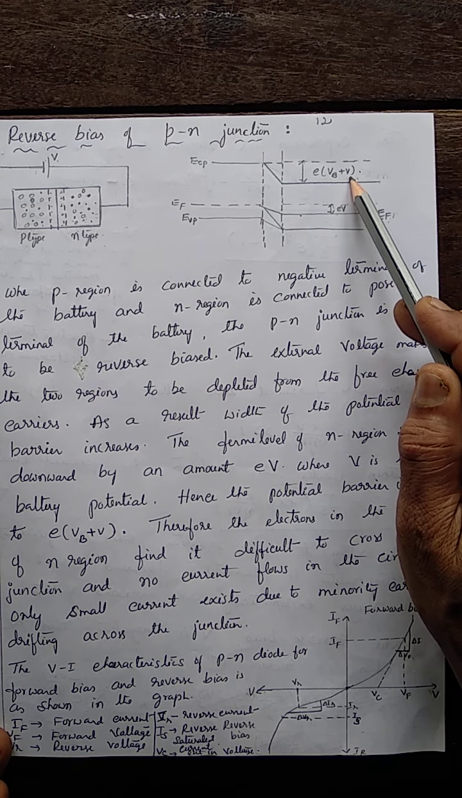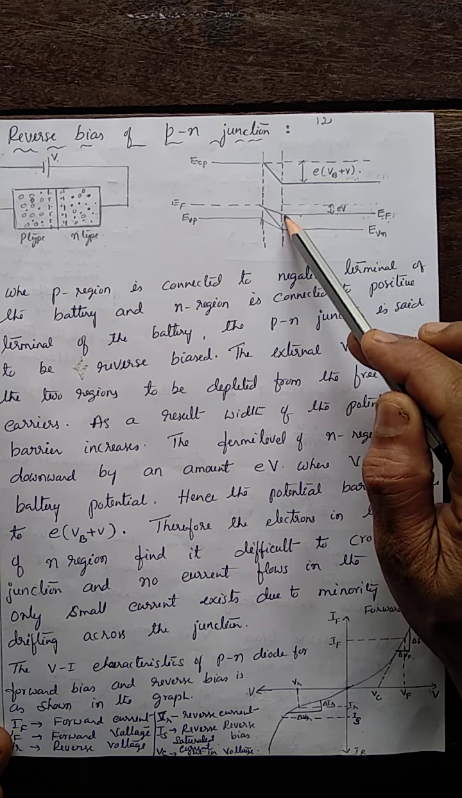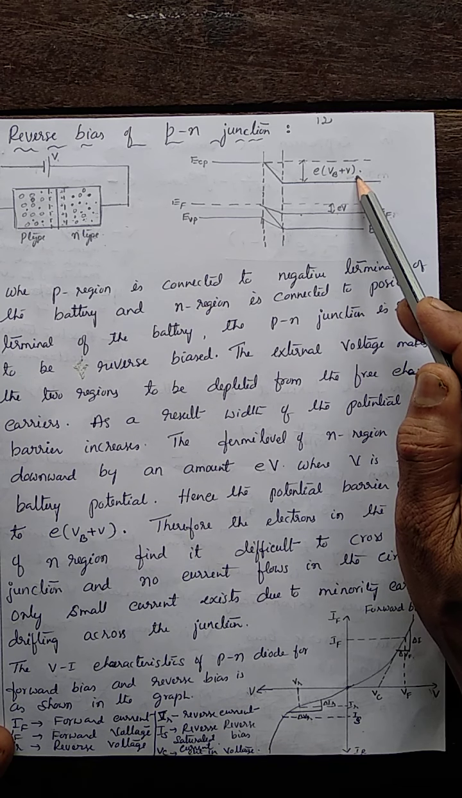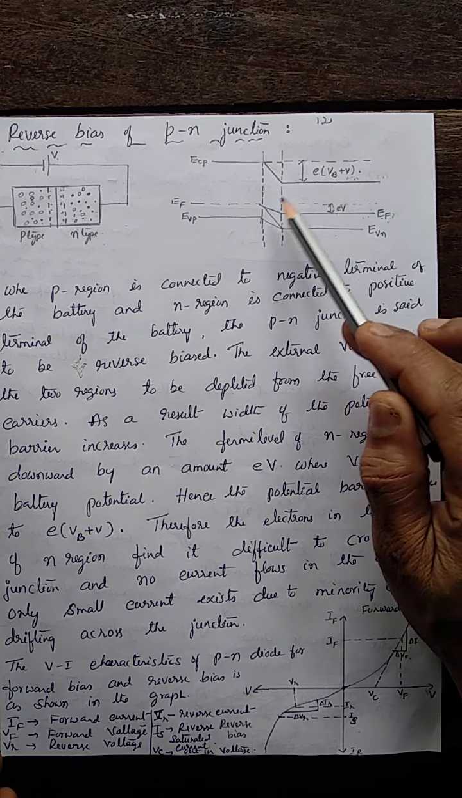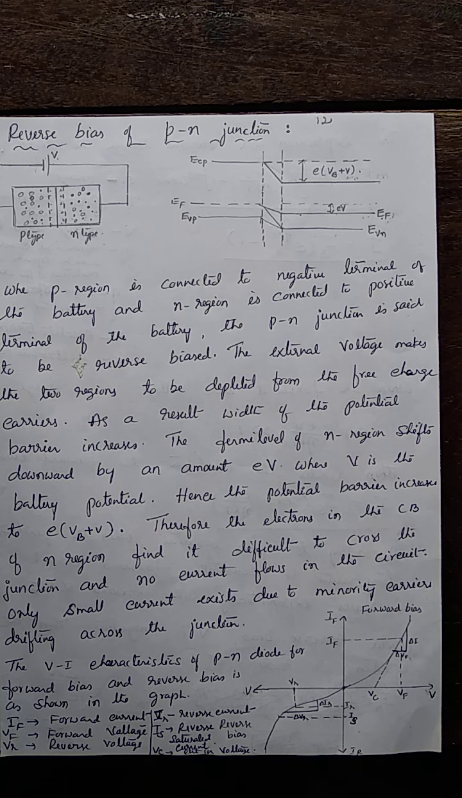At a given voltage V, the width of the barrier becomes more by this amount, so that this prevents the further movement of free carriers across the junction. That means no current flows in the circuit.